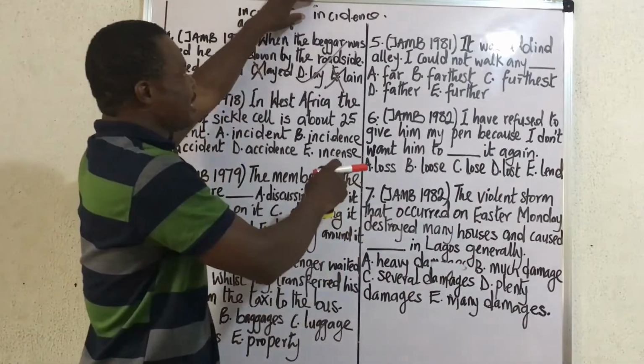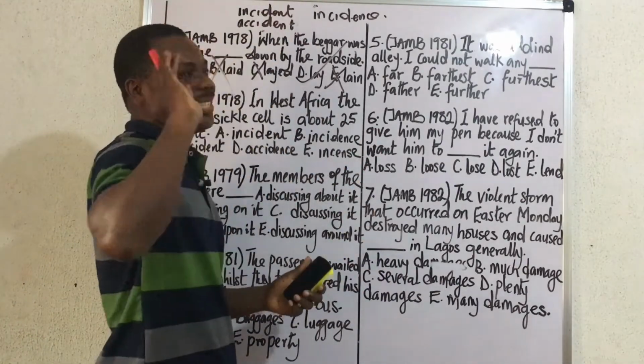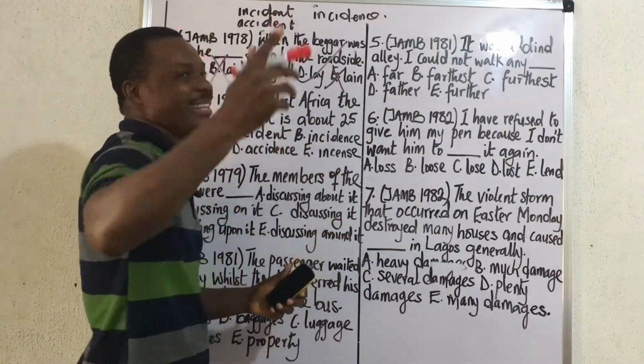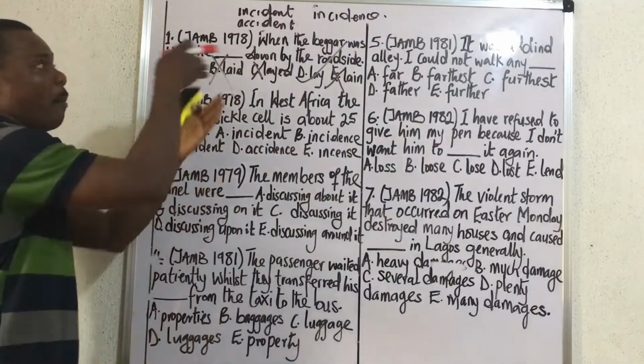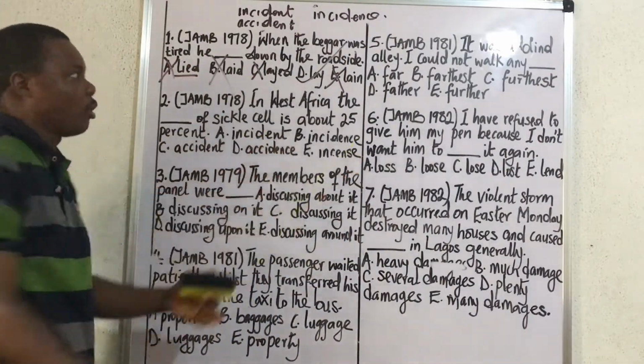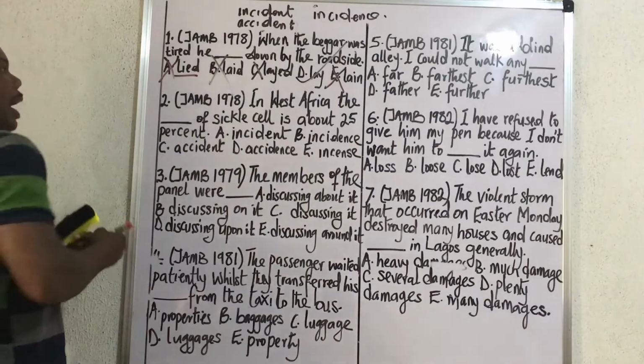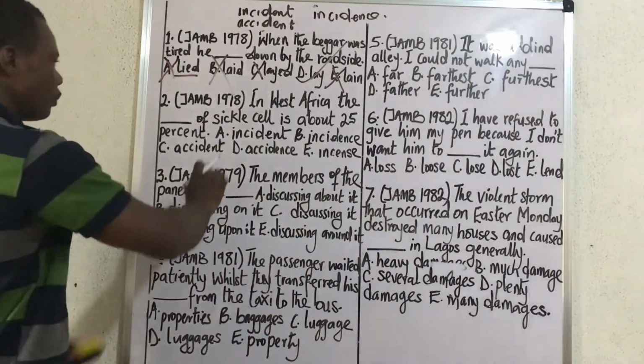The best way to use incidence in an expression is high incidence rates. You always hear high incidence rates. Good. So I'm talking about measurement of the occurrence of something. You're going to talk about incidence. Right. Now let's look at what we have here.